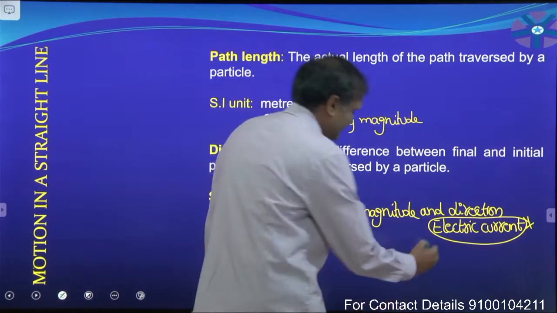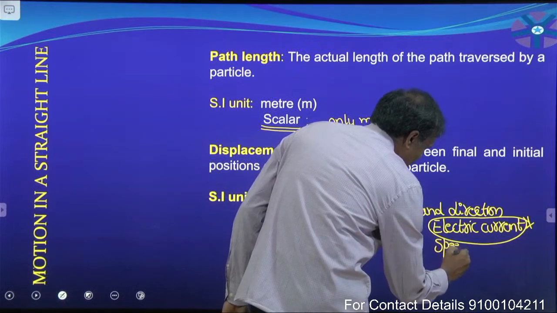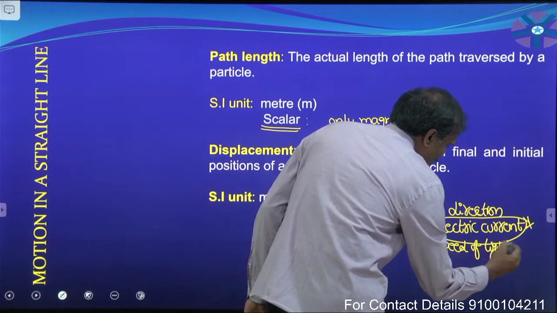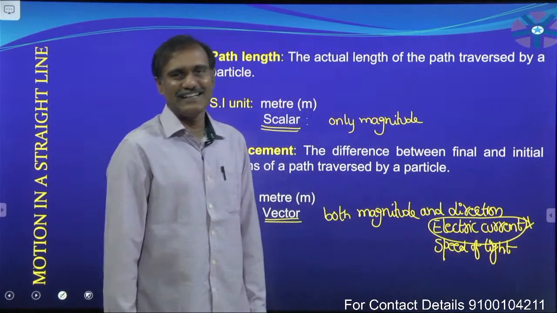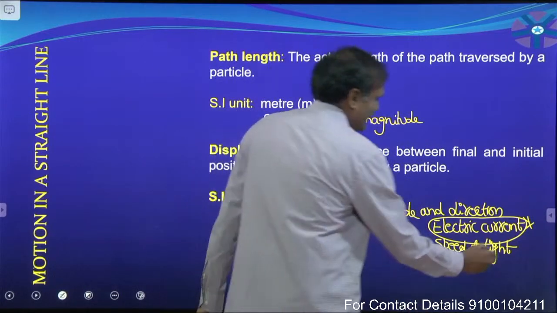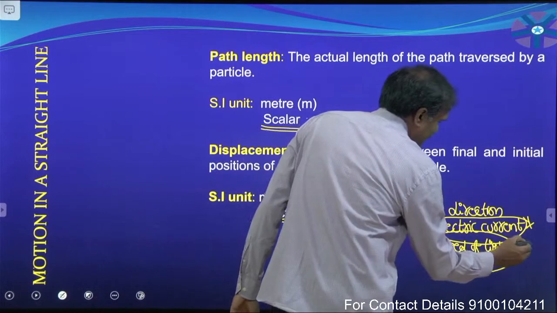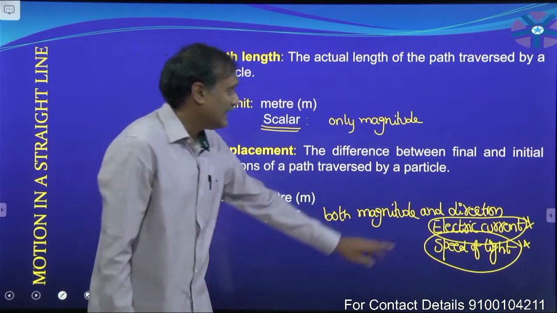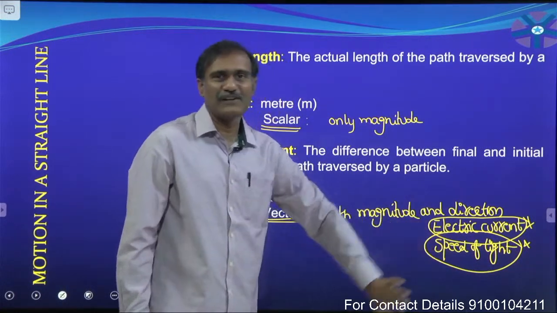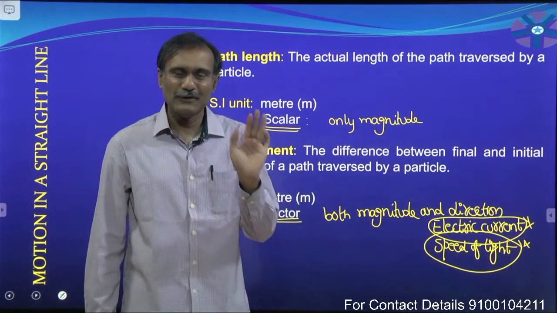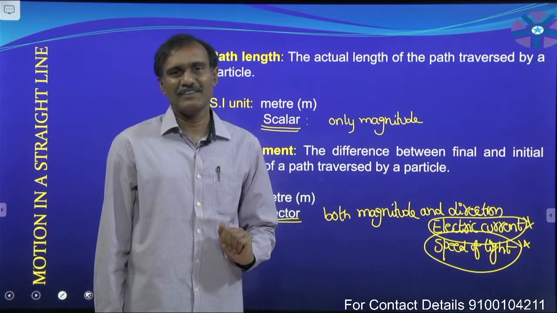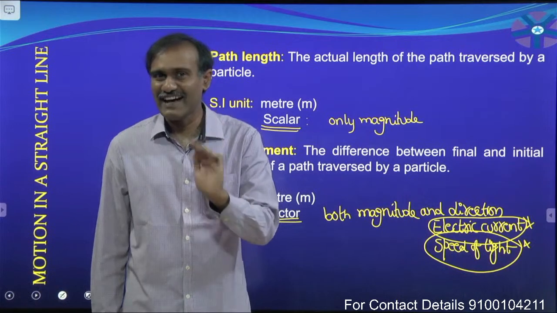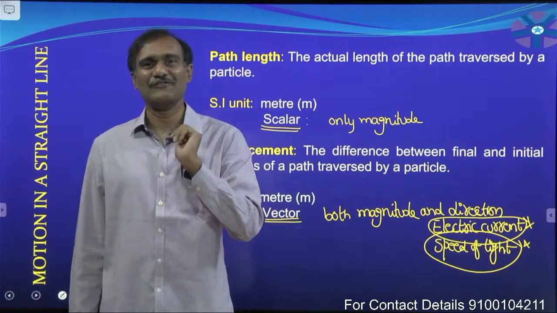Speed of light, it is having rectilinear motion. It is having both magnitude and direction. Speed of light, both magnitude and direction, but it is also not a vector quantity, it is also a scalar. Remember that. Even though electric current and speed of light are having both magnitude and direction, they are not vectors, they are scalars.